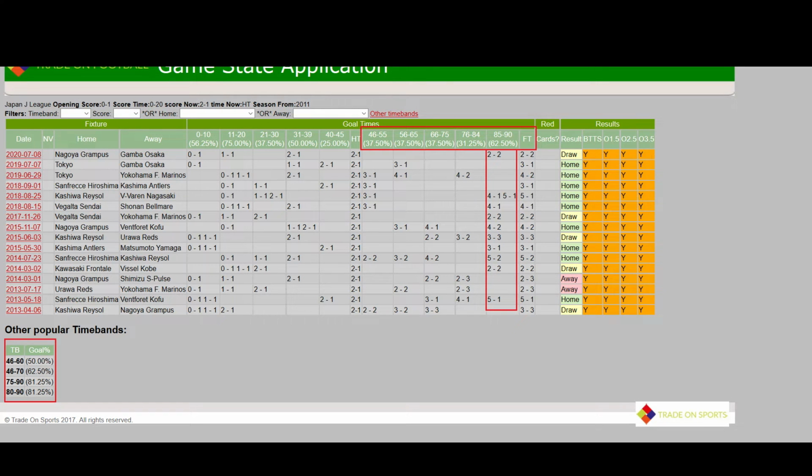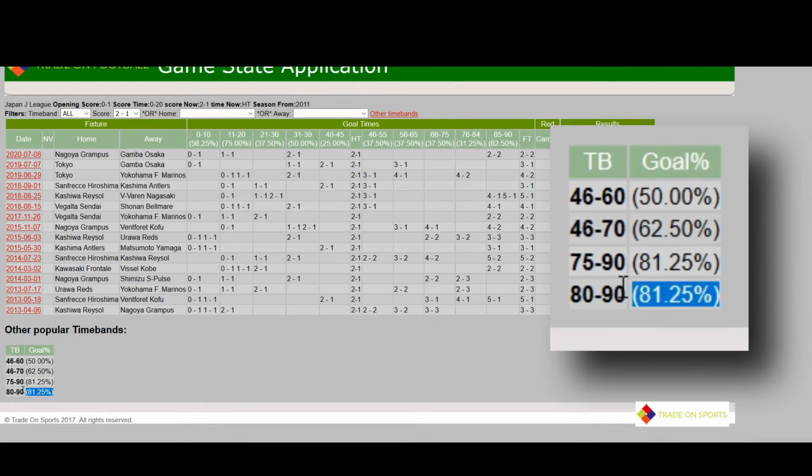The perceived value in the trade is difficult to explain because we are looking with 100%. Now nothing in life is 100% guaranteed except death, and probability, it's always a difficult one to deal with. But I've given myself every single chance here, I think, of getting that goal. I've been patient, I've waited for a price, and I've decided to drip in based on the time bands here and looking at this very high percentage of 81.25% in the last 10 minutes.